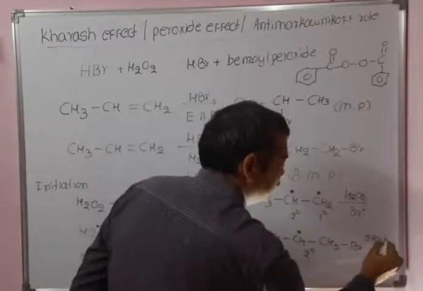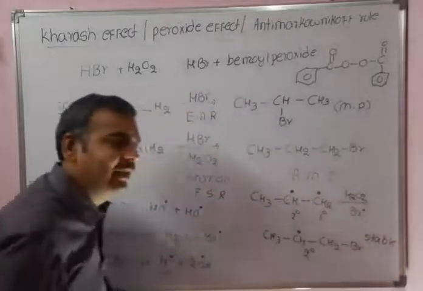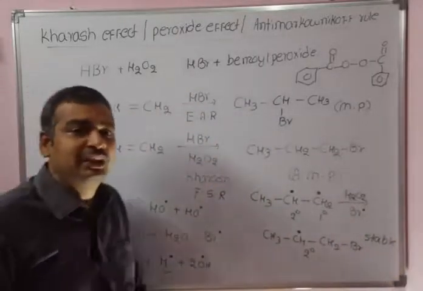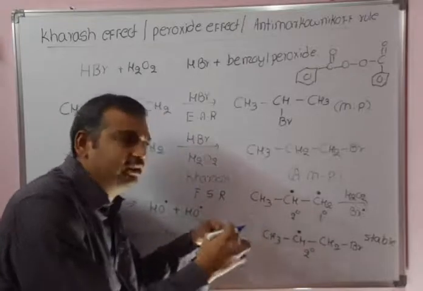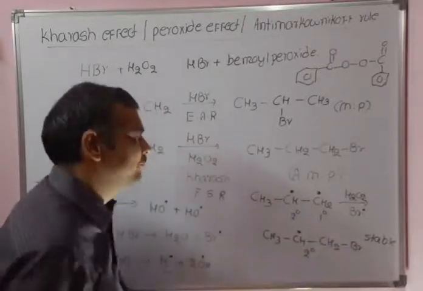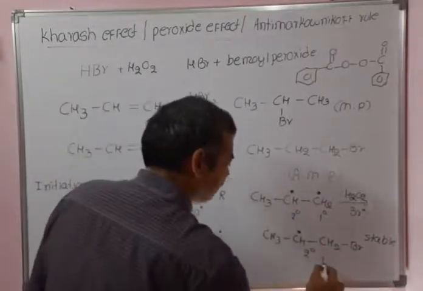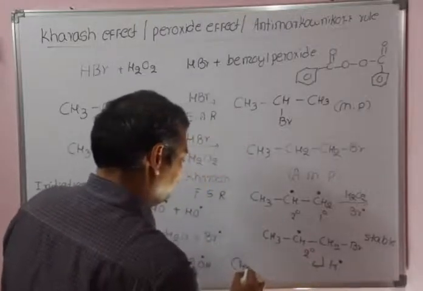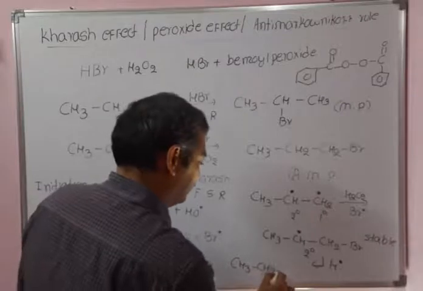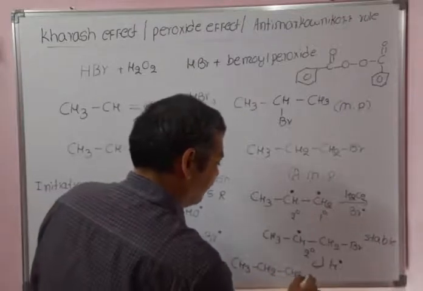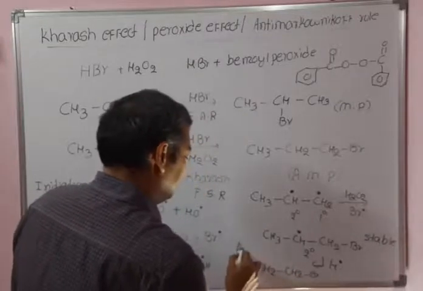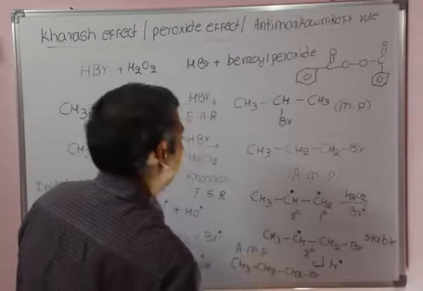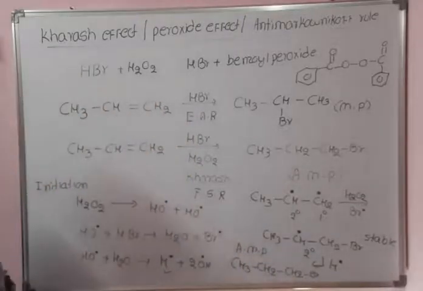After that, the second free radical H dot attacks to give CH3-CH2-CH2Br. Finally, the anti-Markovnikov product is formed by the Kharasch effect.